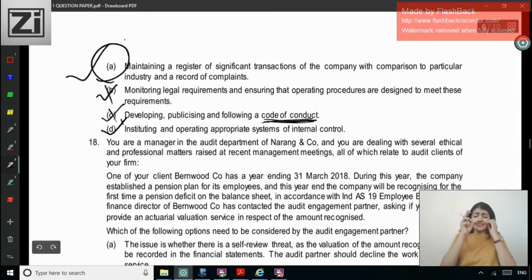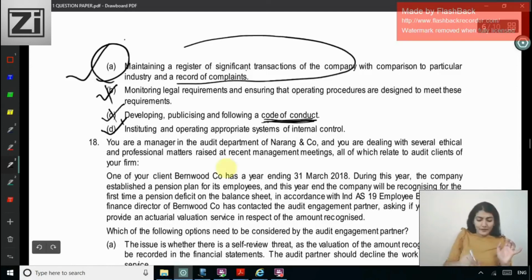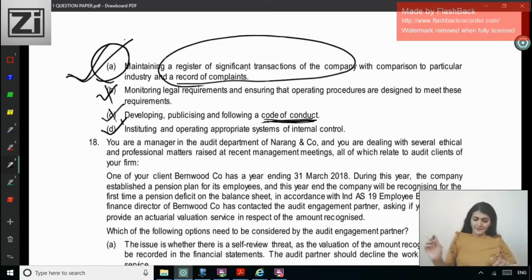If we see the text of SA 250, it says maintaining a register of significant laws. What they have done, they have manipulated this part. Right? And that is why this policy procedure need not be followed. That is why A is the correct answer.